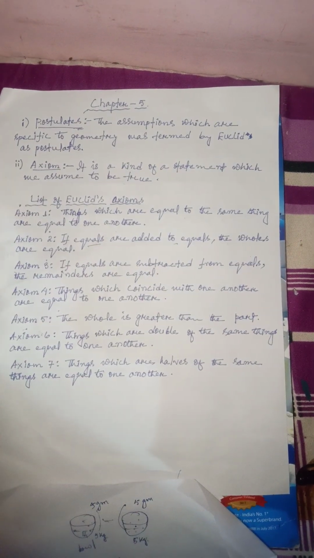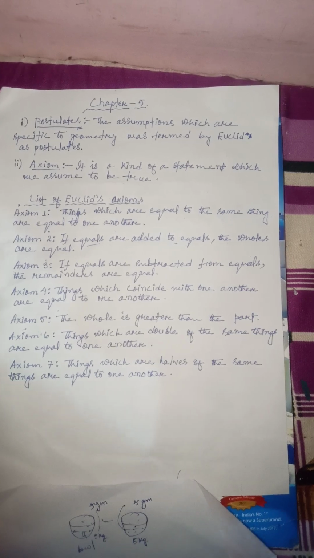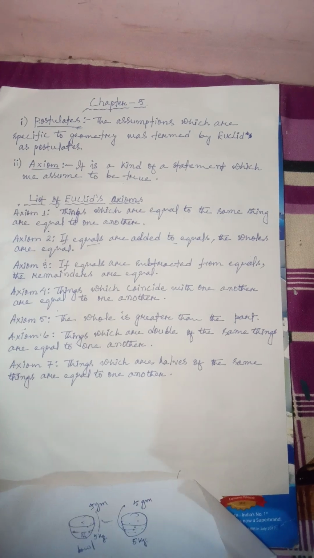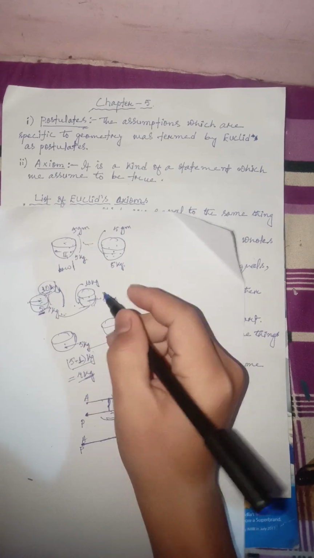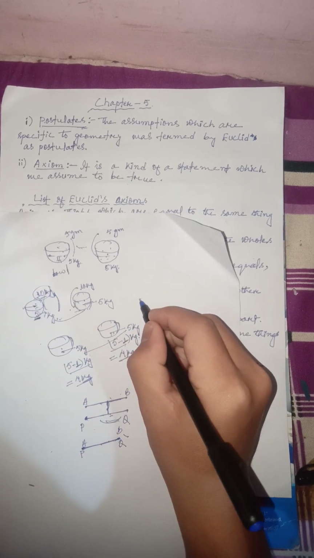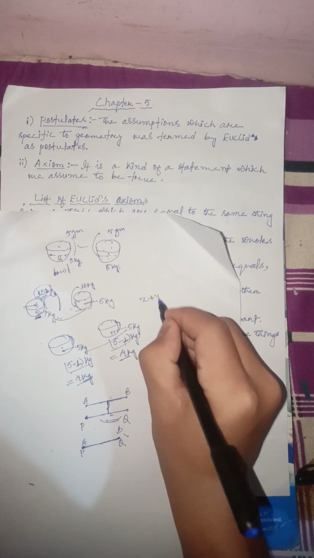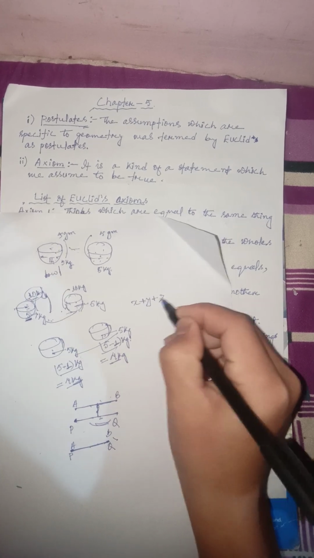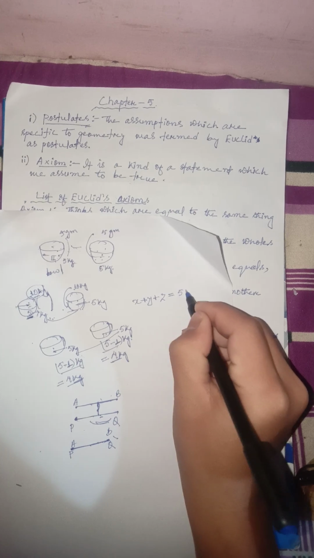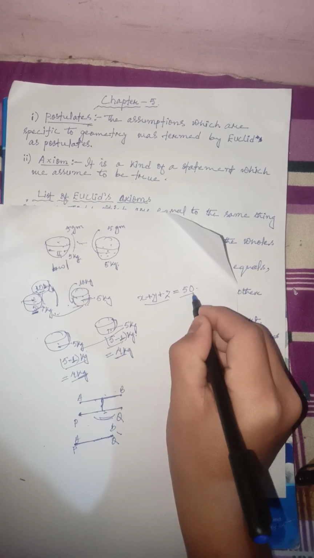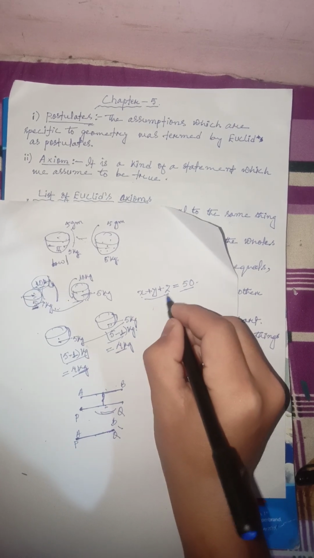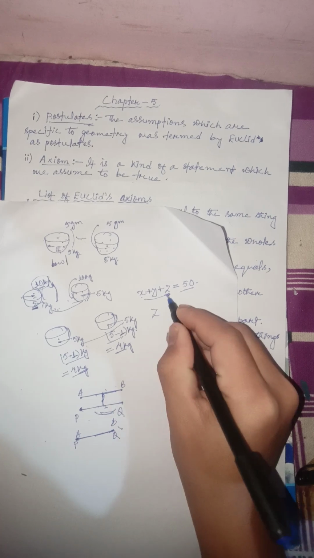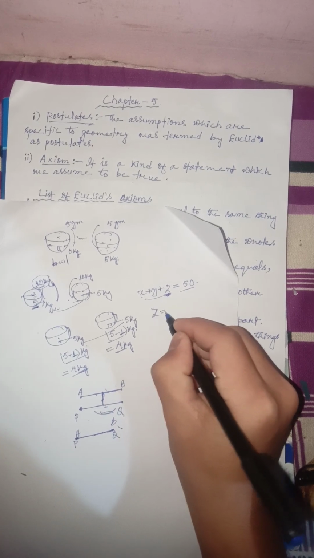Then let us move to the next, which is example number 5. In example number 5, we have the whole is greater than the part, right? Here we can say it is true because, for the whole, let us add x plus y plus z. X plus y plus z is equal to, let us suppose, 50, and if you add this, then we get 50. But after this, let us take some amount from this. Let us take this z.